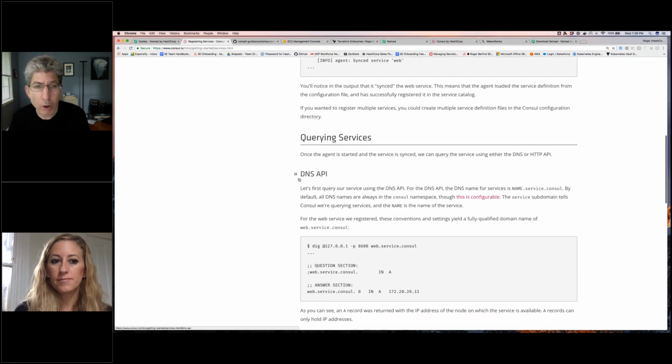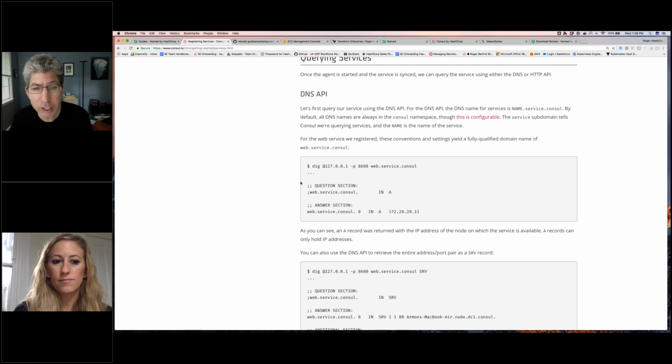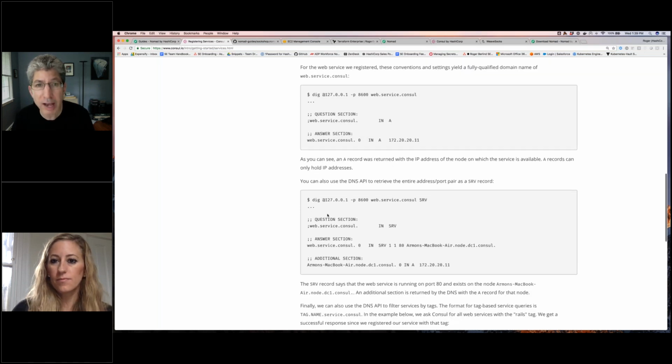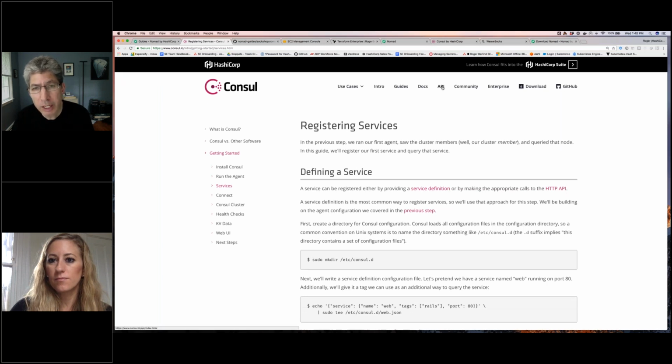You see that here. So actually with Consul, applications can talk to Consul and do service discovery through Consul just using DNS. They don't have to be recoded, even though Consul does have an HTTP API that could be used by applications, the DNS thing makes it much easier, right? So as long as your applications are on servers that are configured to use Consul as the DNS server, as long as you set up DNS to point to Consul, then Consul serves up through DNS, and that would happen.